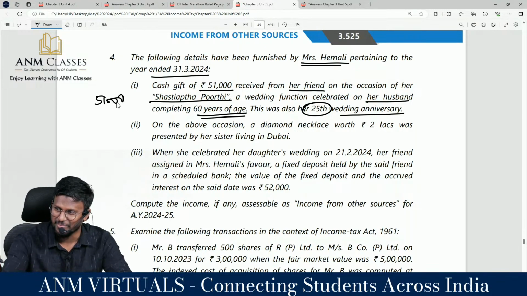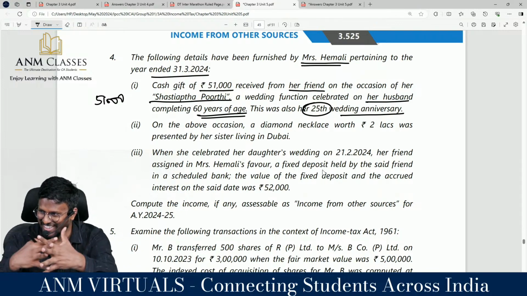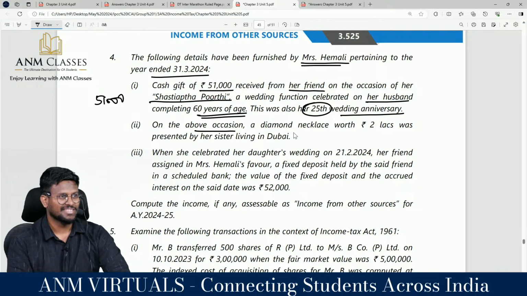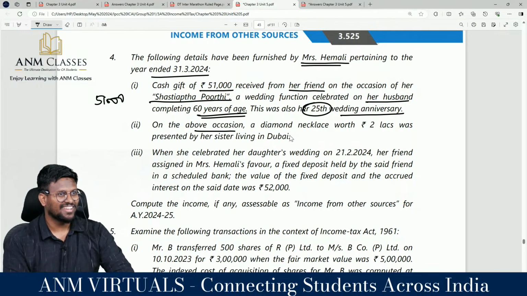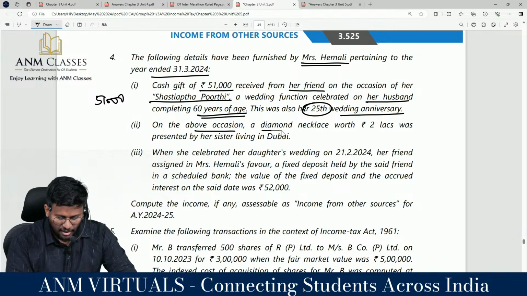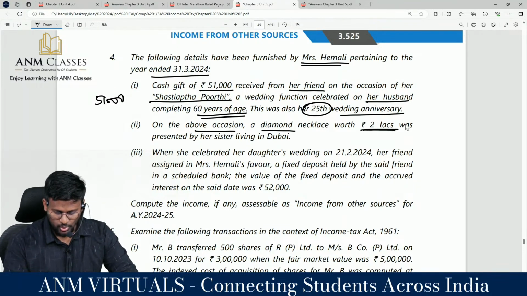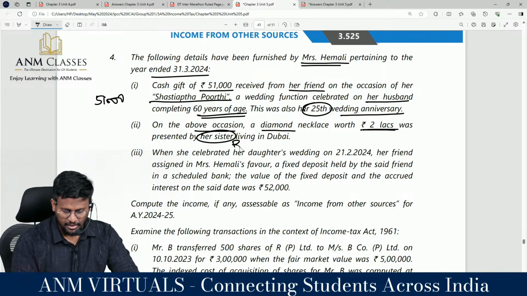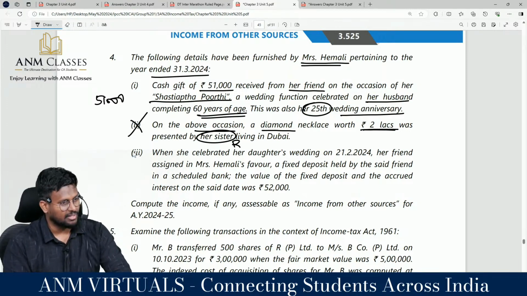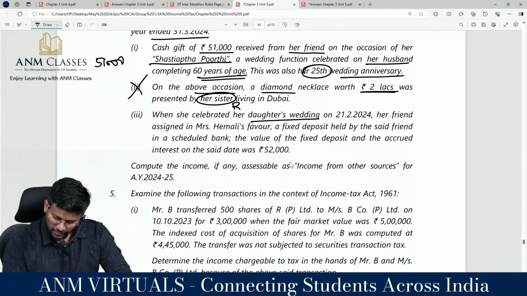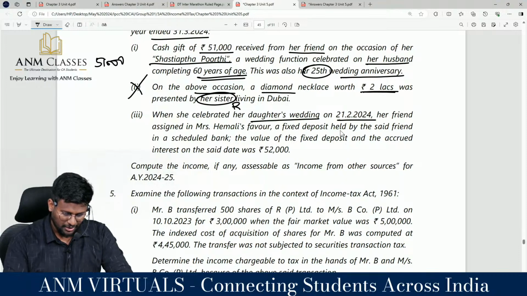Taxable. Shashtiabdapurti. On the above occasion, a diamond necklace worth rupees 2 lakh was presented by her sister, a relative, not taxable. Correct? Yes sir. When she celebrated her wedding on 21/2/2024, her friend asked Mrs. Emali to accept